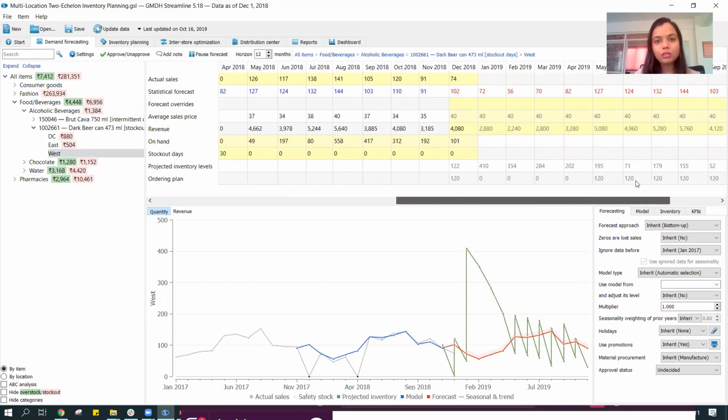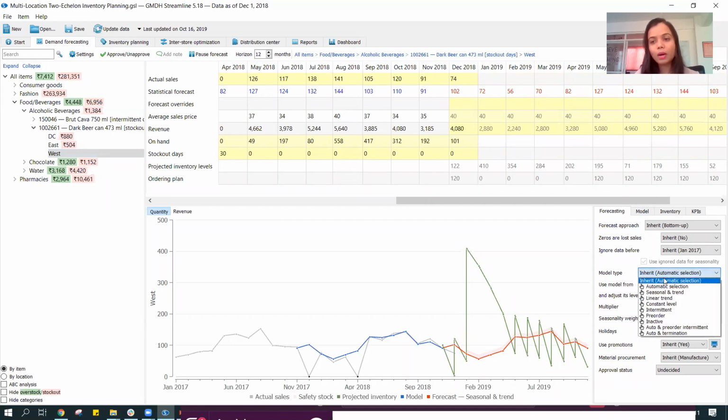By default, the system uses an automatic selection to determine what model fits the data best. It has a lot of rules, logics, and algorithms in the backend, which help in automatically determining the best fit model. You can also see that over here the actual sales is 0, and the system is detecting them as outliers.